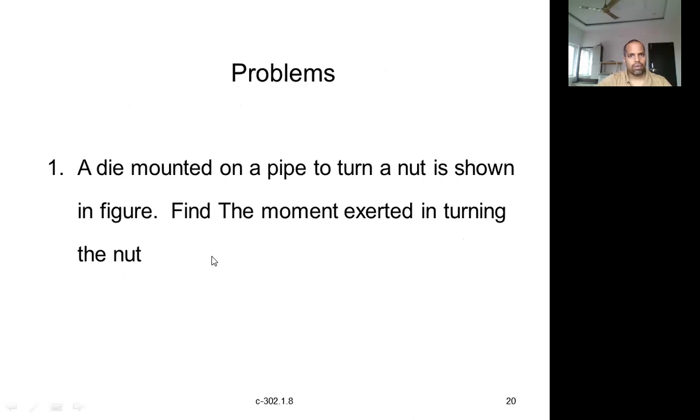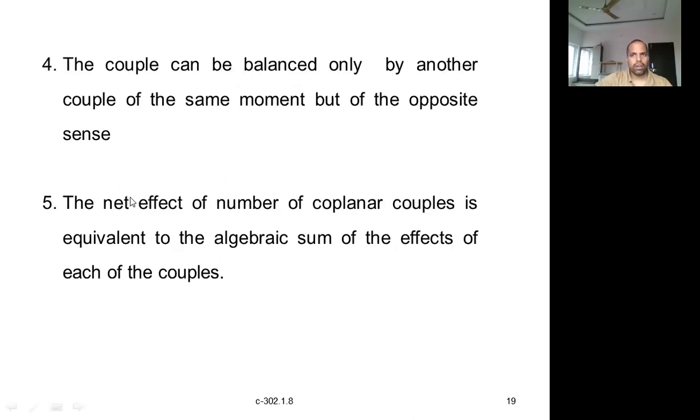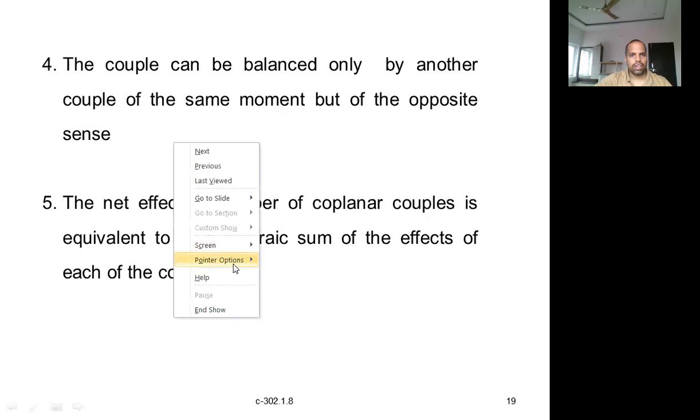So this is about couples and the properties of couples. Let us summarize this class. We have started a new lesson on the couple. We have defined what a couple is, and we have discussed the different properties of a couple. Right. So let us stop here.